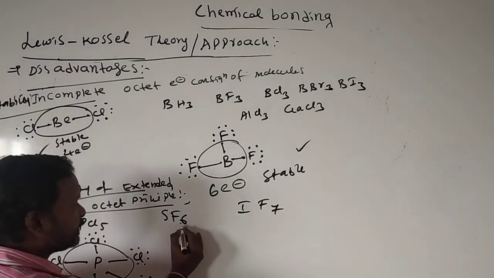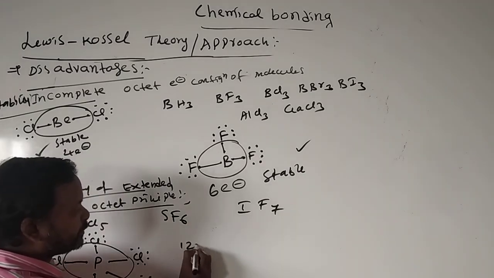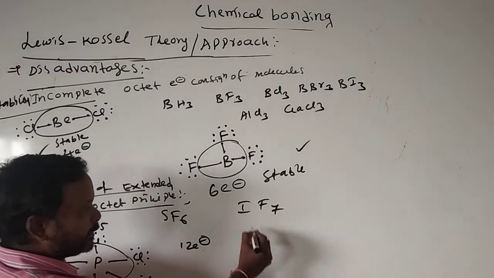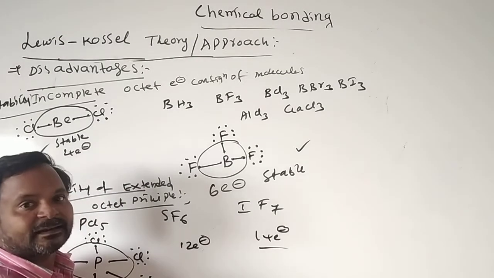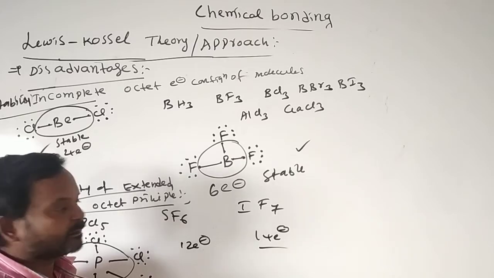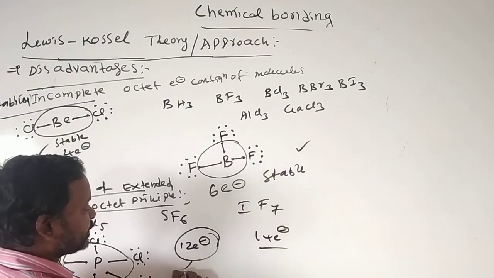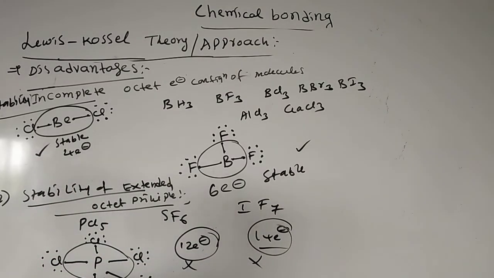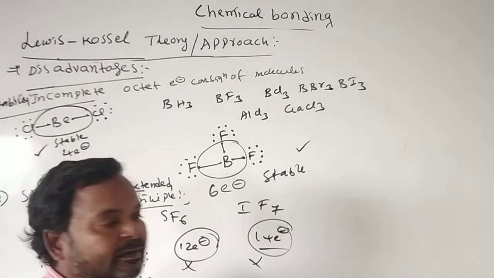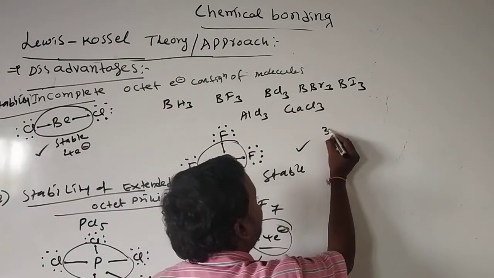Here SF6 means 12 electrons are present in the outermost shell, and in IF7, 14 electrons. But they can exist. This theory fails to explain stability of such molecules. This is the second disadvantage of Lewis-Kossel theory.